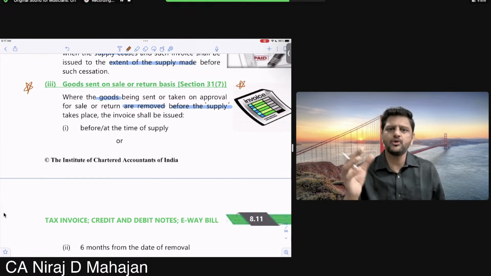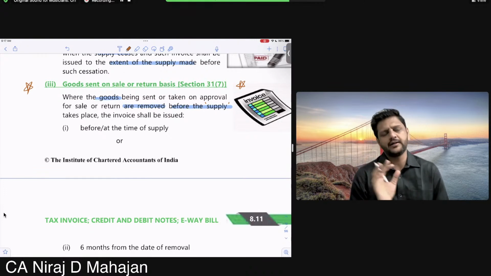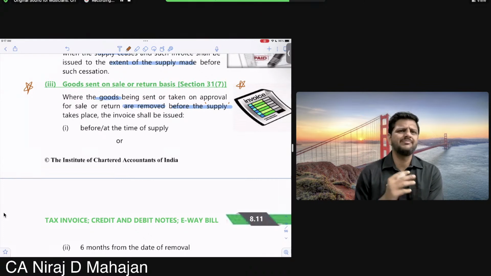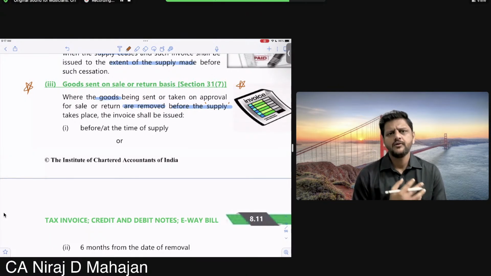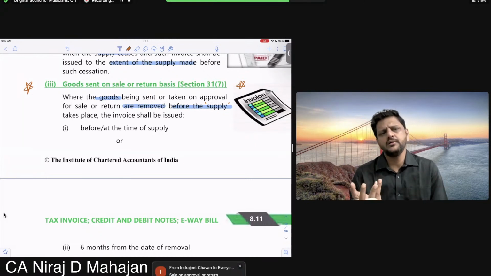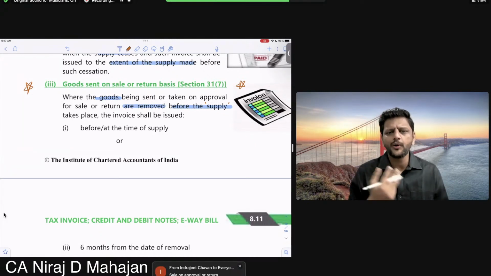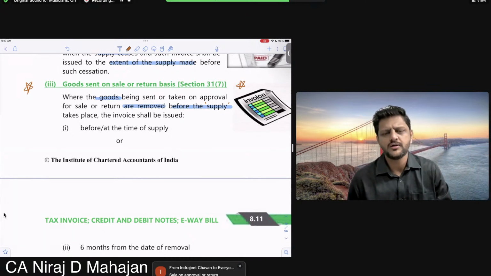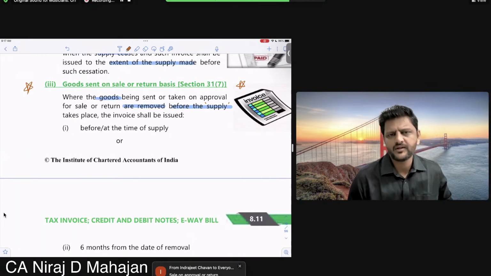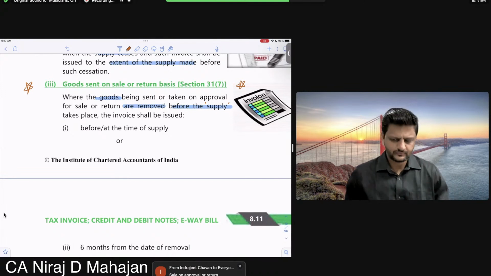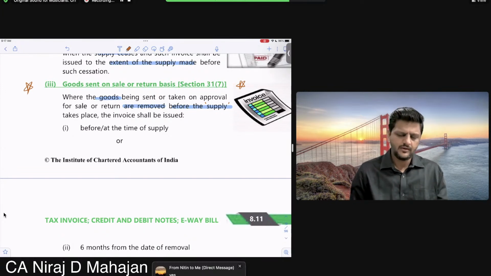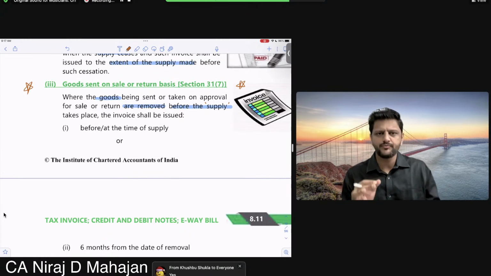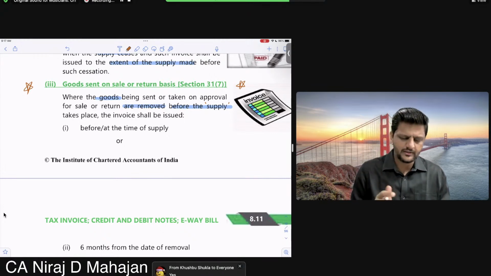Right now you can keep in your mind, supply means sale right now. But supply, sale is one of the meanings under supply. So goods are removed before sale, obviously. It is a sale on approval or return basis. So there is no sale yet. But we are giving the goods maybe for trial basis. So goods are sent before supply. I hope this much you understood. Before supply takes place. Okay?